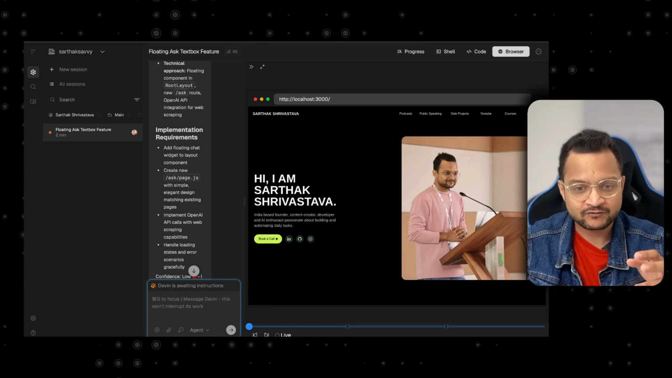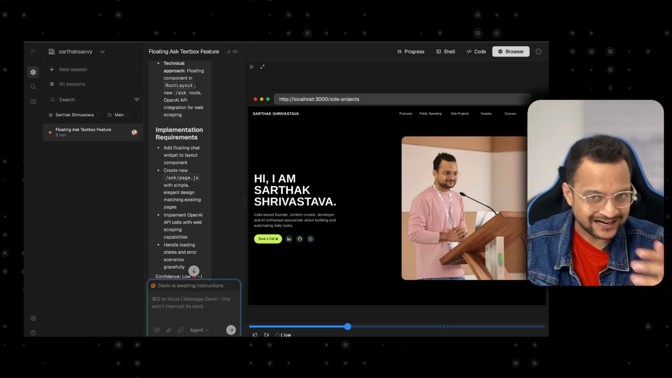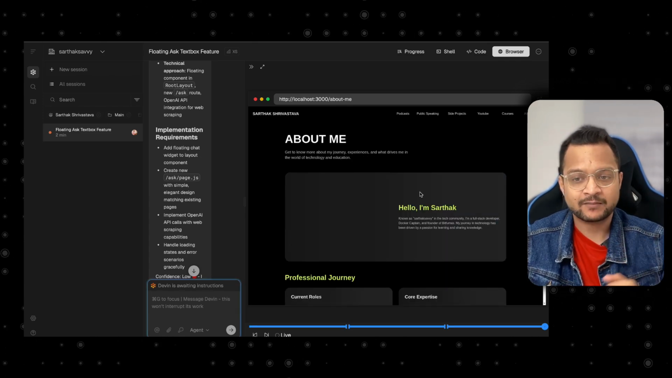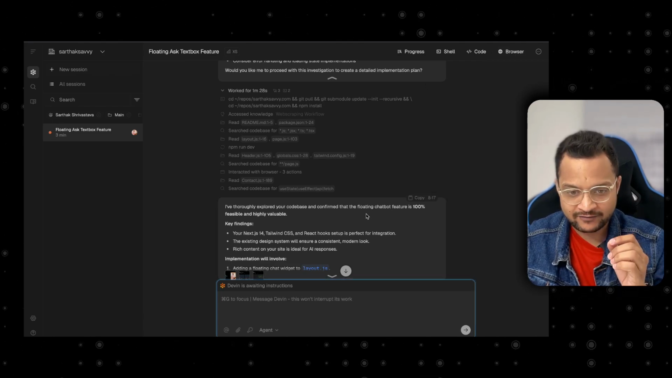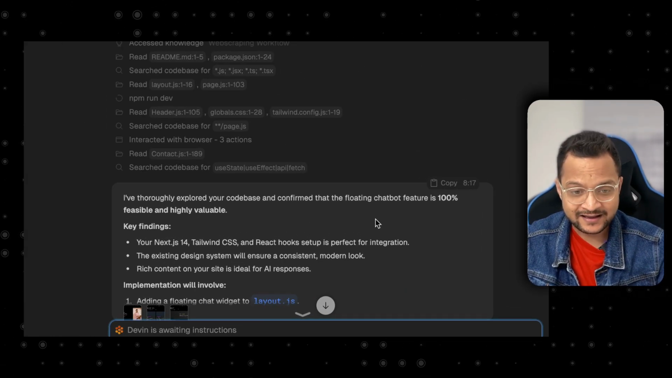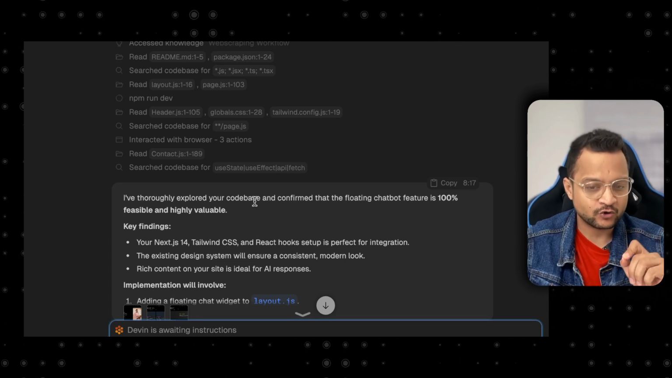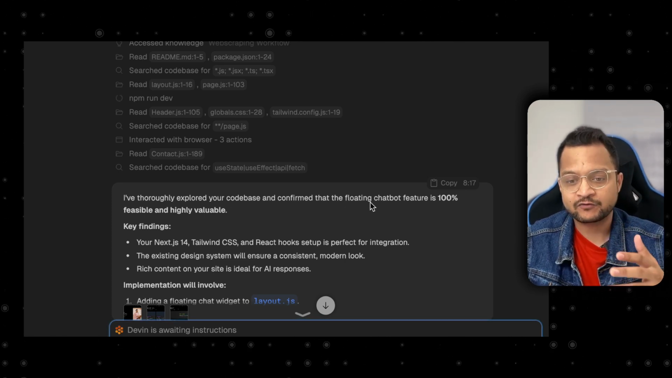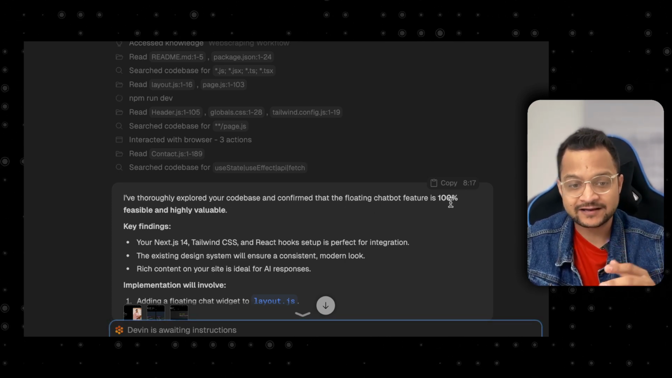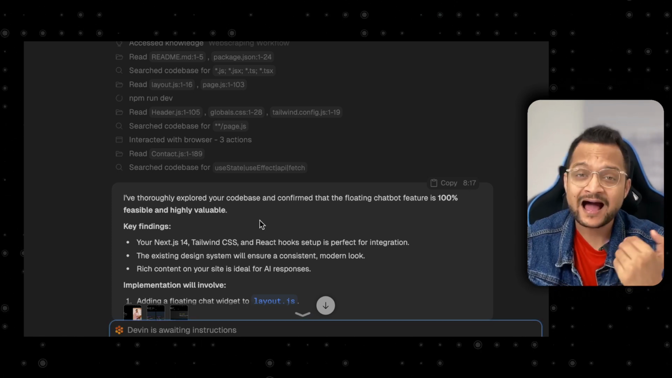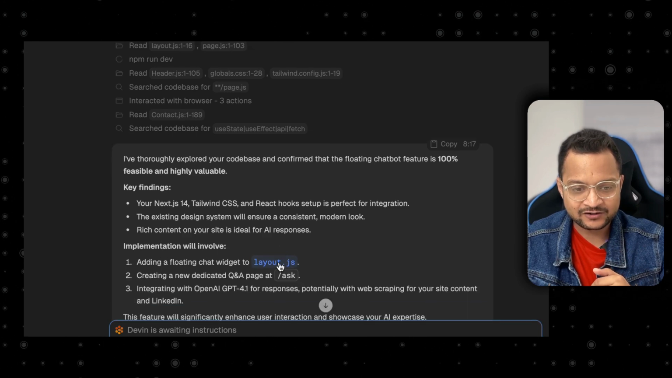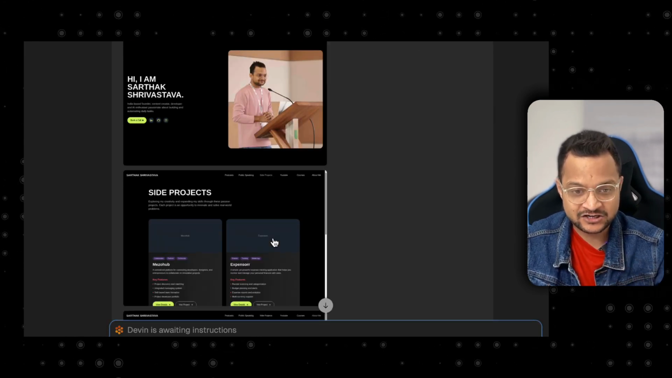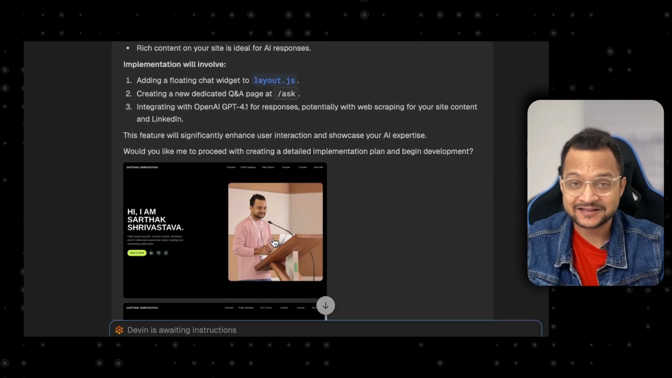So first it visited the home page, then the site projects page, and finally the about page. Okay, that's cool. Now, if I see next what it did, it says, I thoroughly explored your code base and confirmed that the floating chatbot feature is 100% feasible and highly valuable. Finding keys is here, and all the relative information, the screenshots, everything is here.